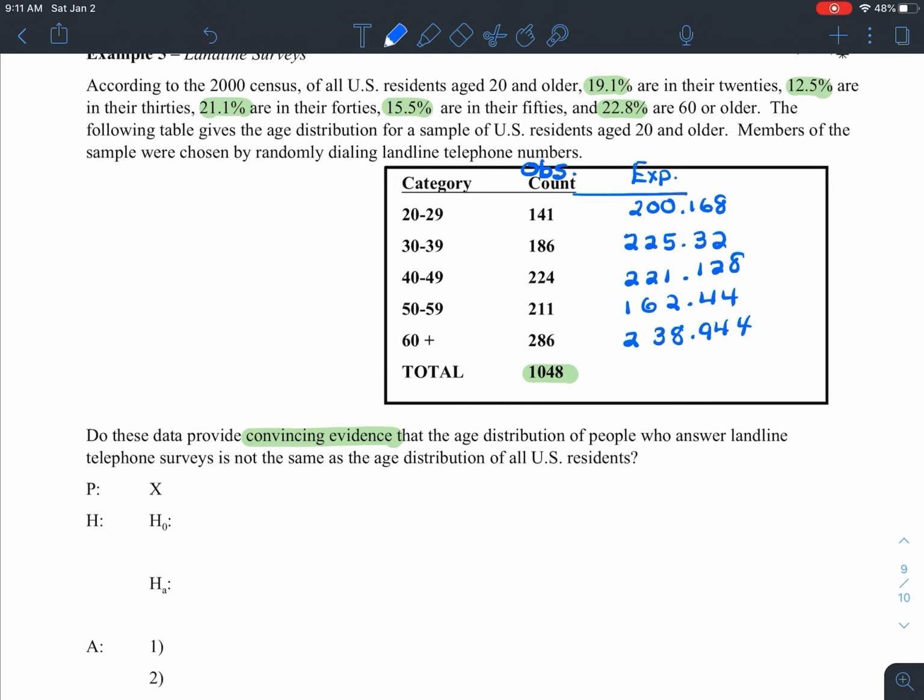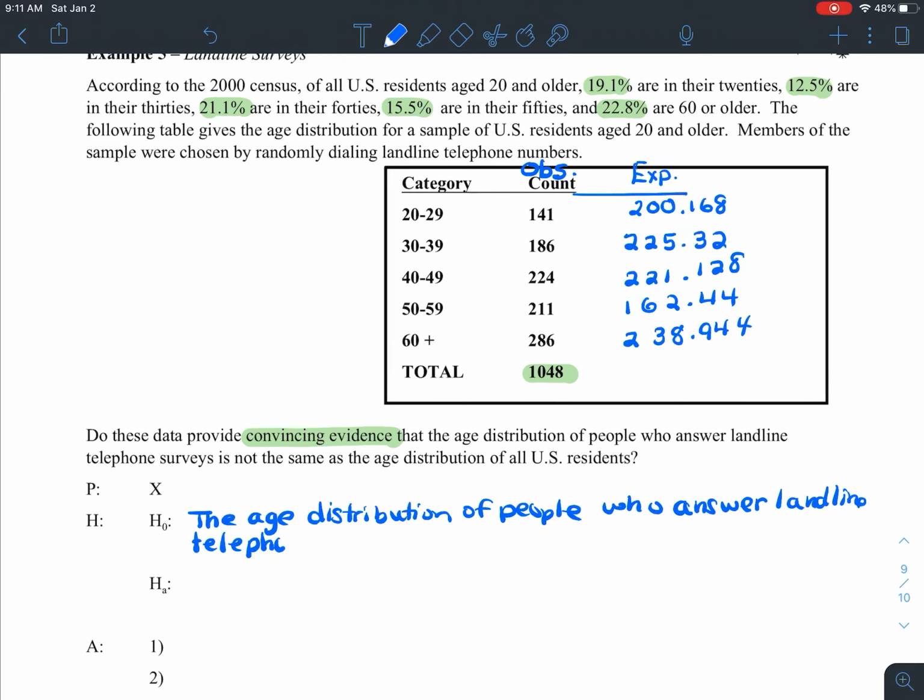Okay, so we're going to state our null hypothesis. This is that the age distribution of people who answer landline telephone surveys is the same as the age distribution of all U.S. residents.